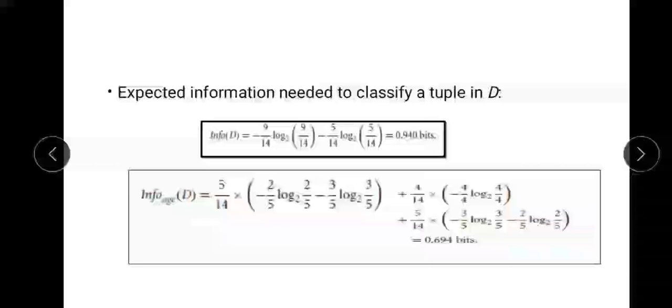So the first part is calculated based on that. Similarly, the second part is based on the outcome age equal to middle age, and the third one is based on the outcome age equal to senior, considering both the yes and no class labels. From this we are going to get the calculation as 0.694 bits.